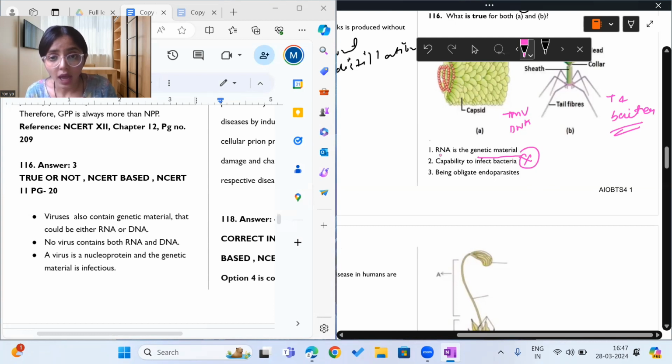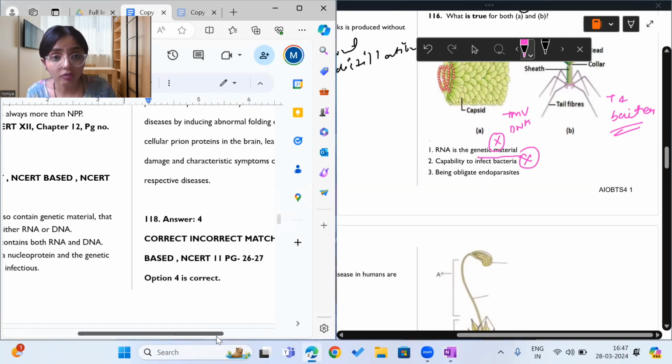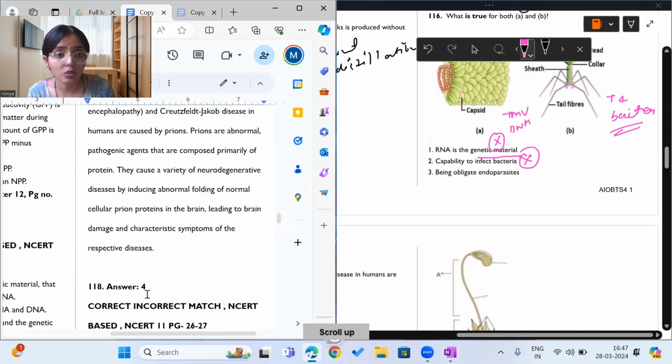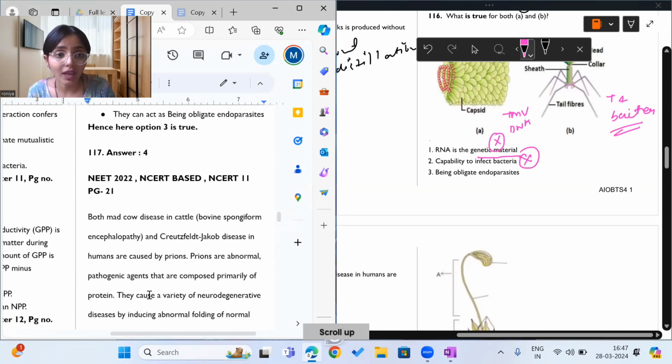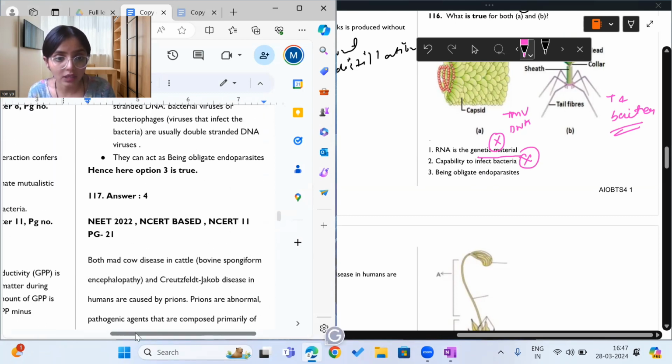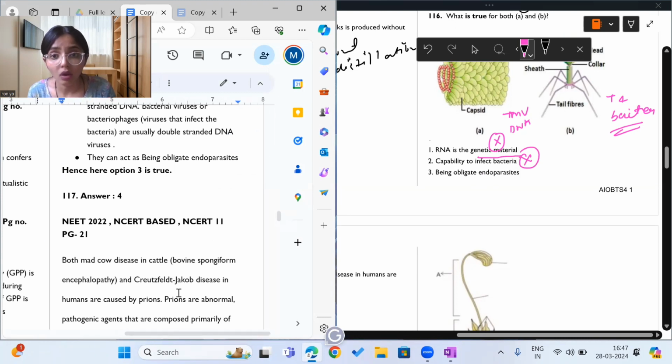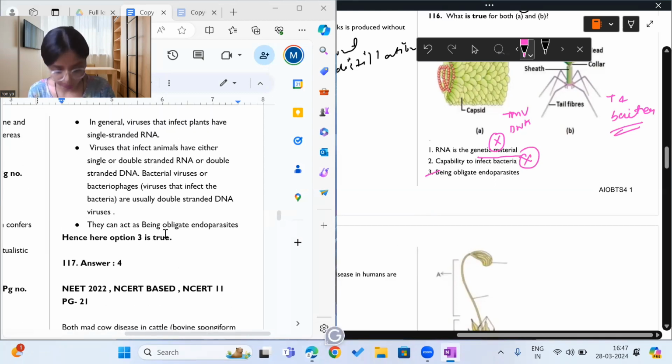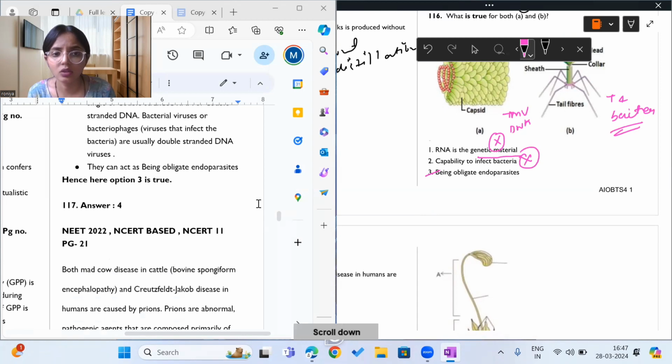Now, RNA is a genetic material? No. It can have DNA also. So being obligate endoparasites? Yes, they are endoparasites and they are obligate endoparasites. They cannot live without a host. If at all they are outside the body of the host, they will die. I hope that's clear to you. So both of them are obligate endoparasites. So the answer to question 116 is option number 3. I hope that's clear to you.